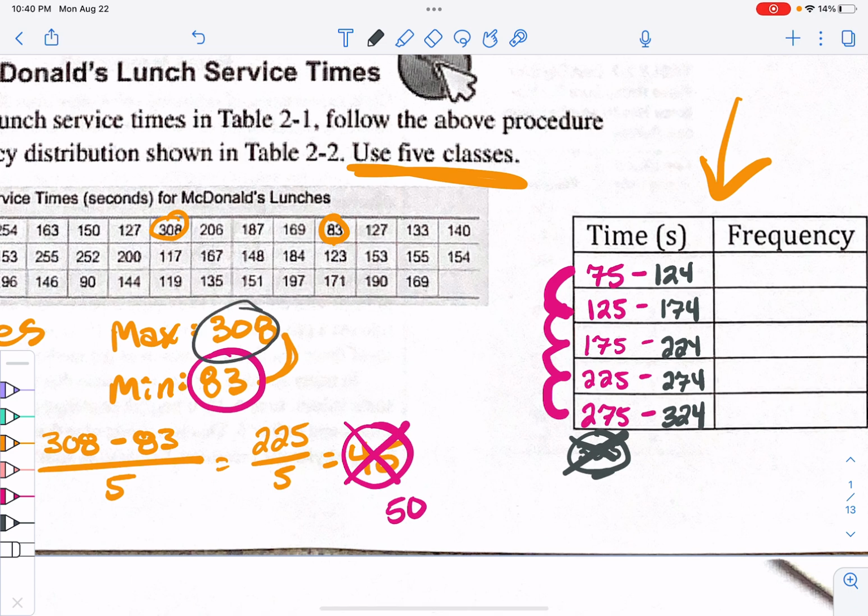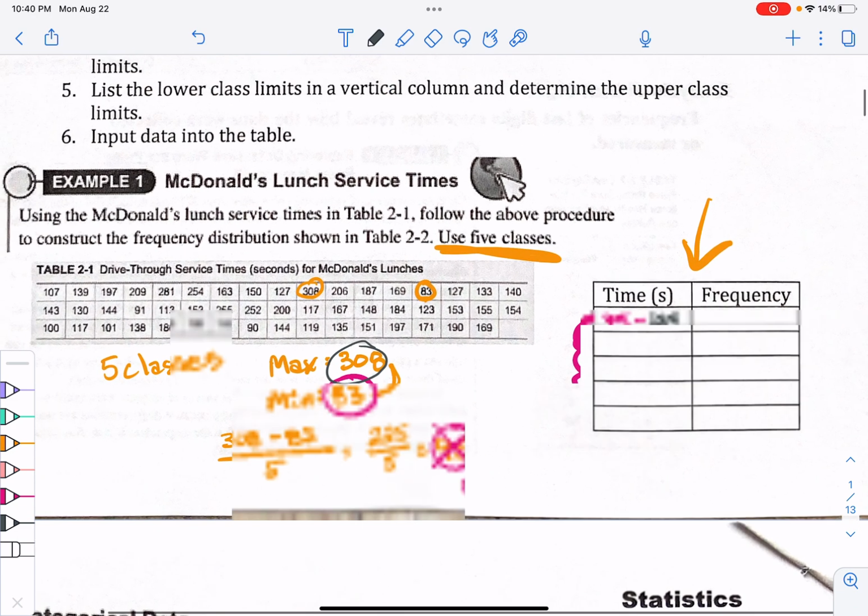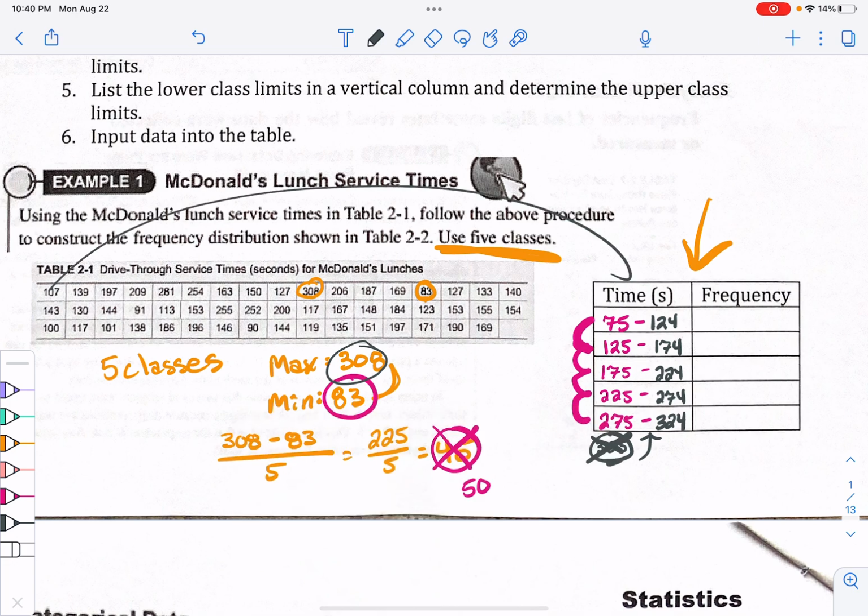308 was my last one, and it does fit into this category, okay? And then we do frequency, which means we take each one of these and we tally up how many there are. It's a really tedious thing. We figure out how many there are in each one. Okay, so I saw that, I don't know, there was like an 83, there was a 91, there was a 90, all that good stuff, and then we can tally and figure out how many are in each one. But I'm going to cheat.